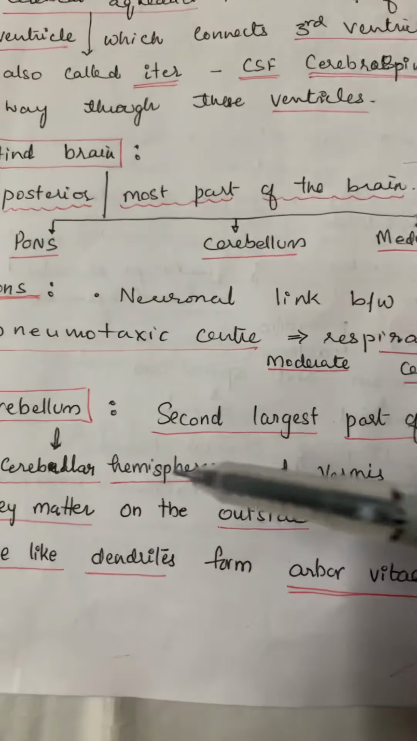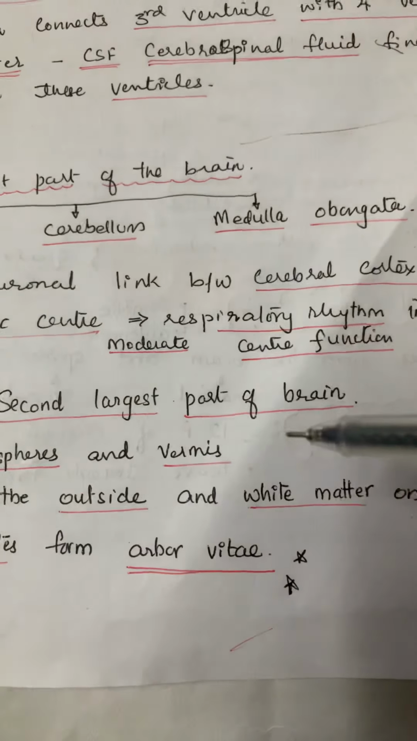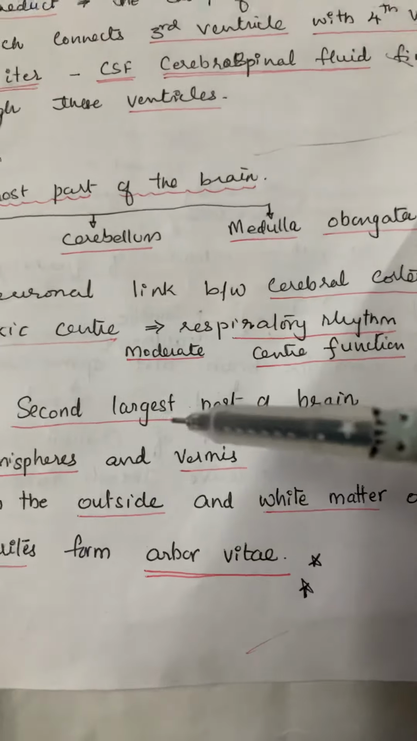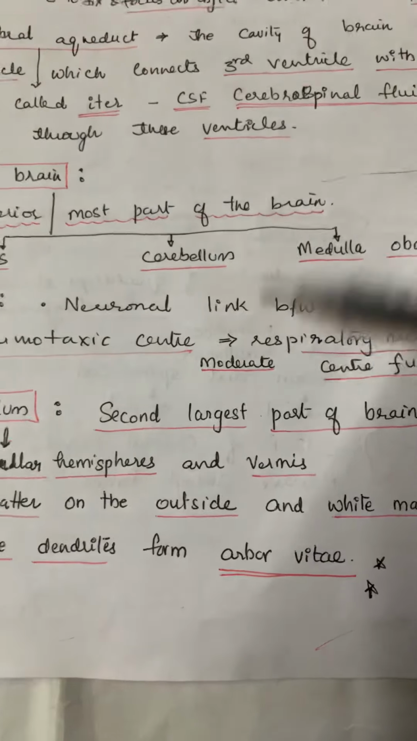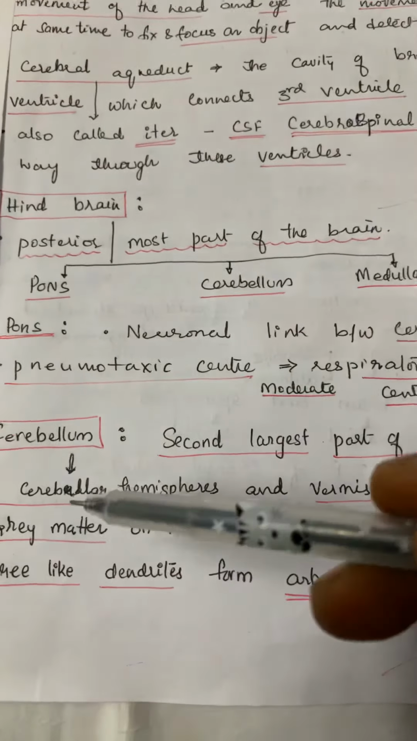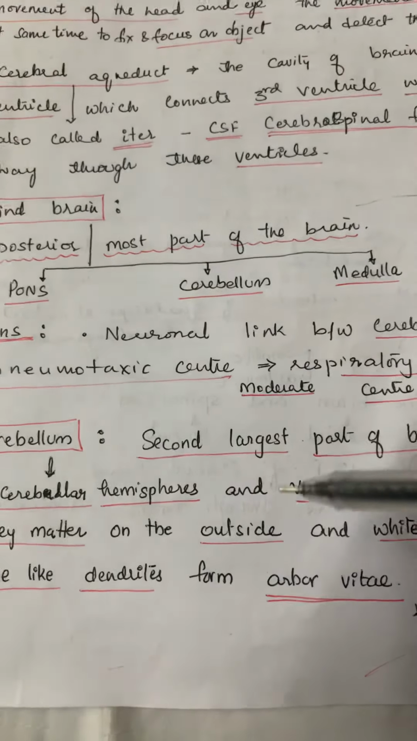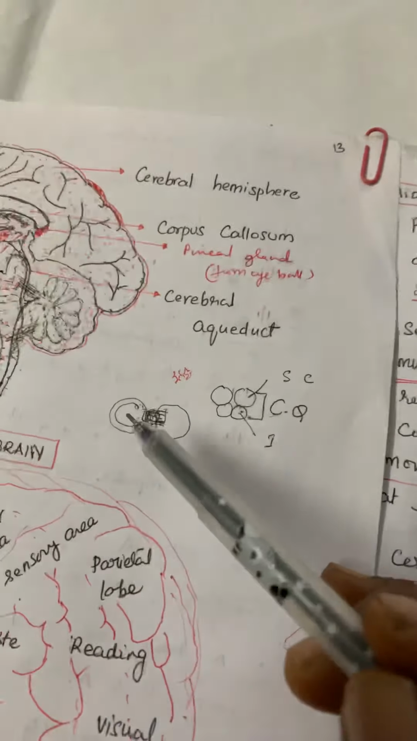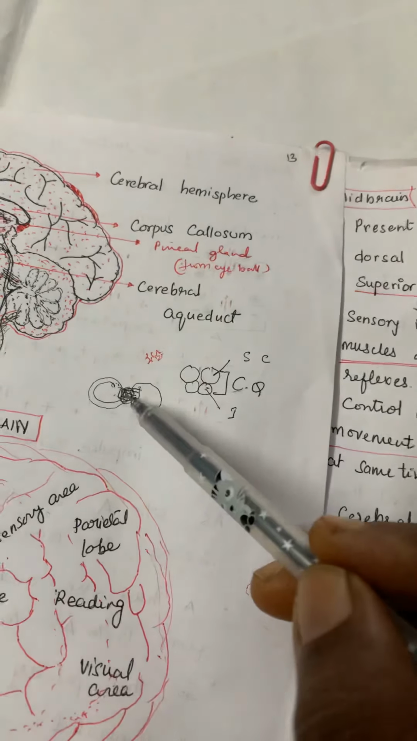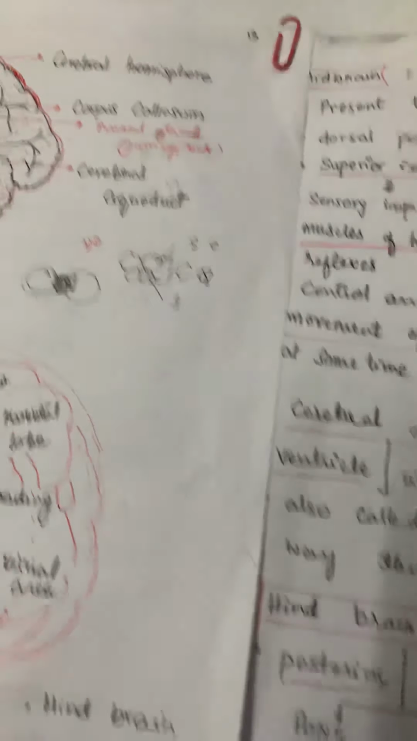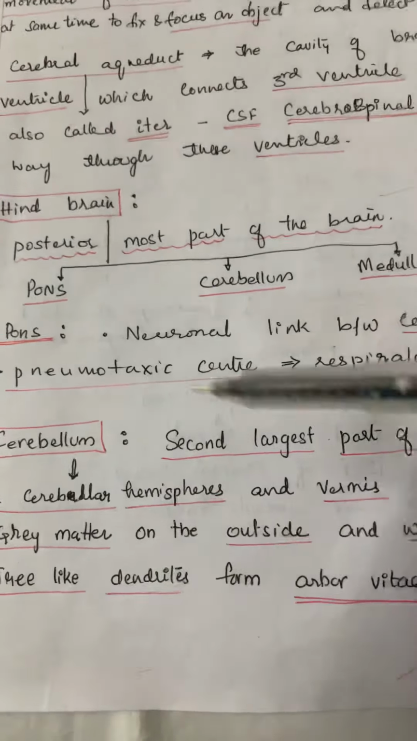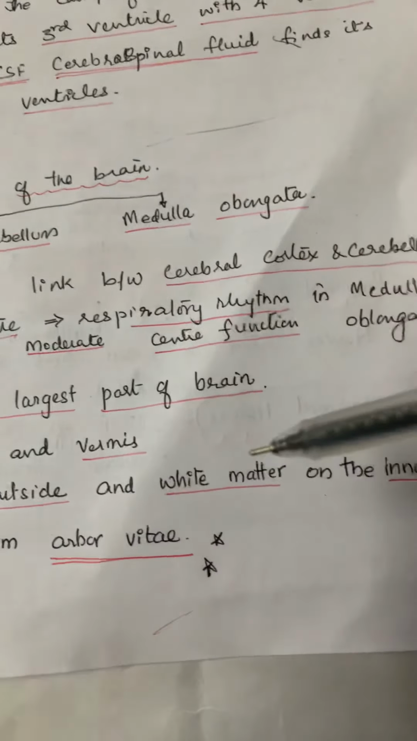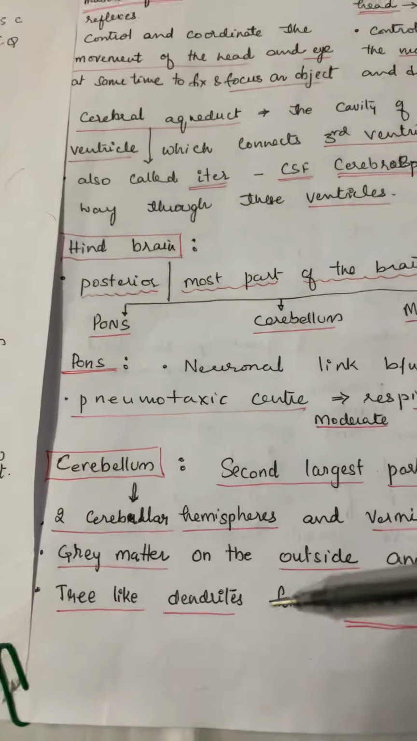So next, coming to cerebellum, it is the second largest part of the brain. It is also called little brain because the first largest part of the brain is cerebral hemispheres. Two cerebellar hemispheres are present which are connected by vermis in the center, where like the brain, grey matter is present on the outside and white matter on the inside.